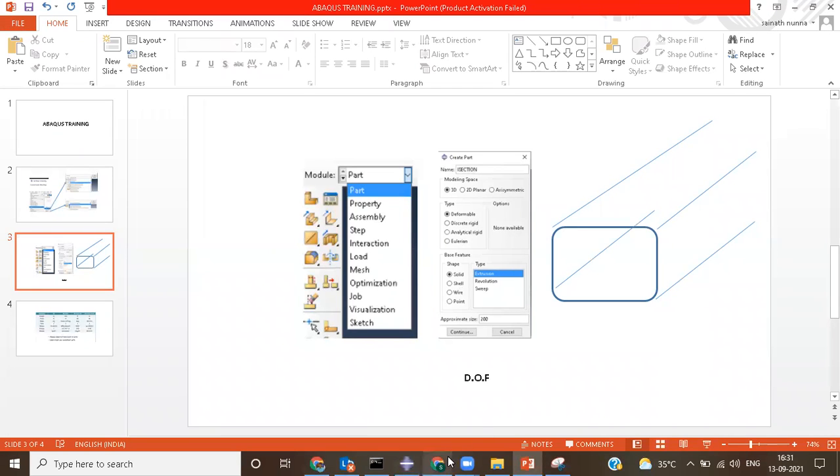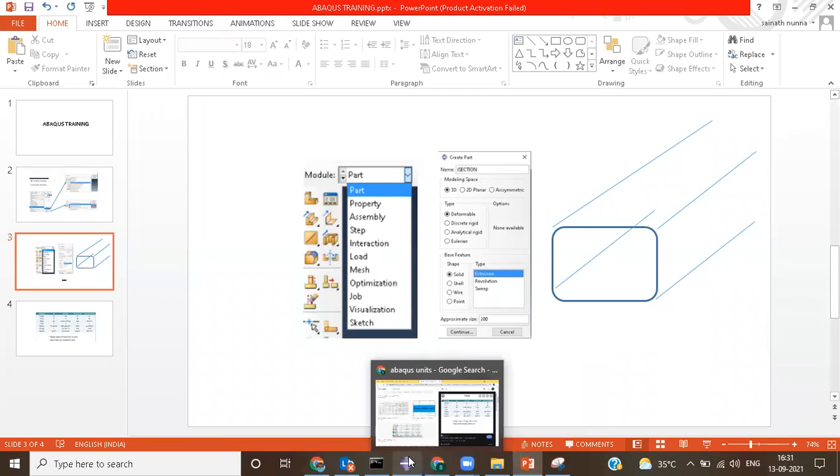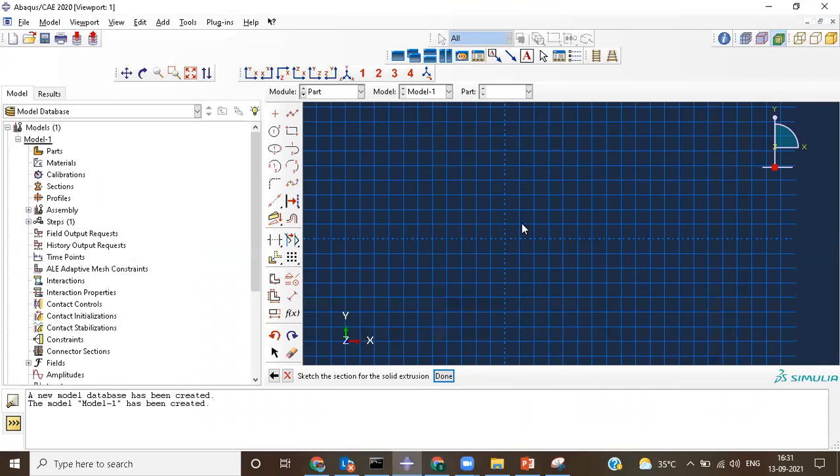Okay, so now going here, I would like to do this one. These are all the sketch modules actually. Previously in the part module you have seen a sketch module also, right? The sketch module is inside the part module: when you select create a part, then automatically you are entering into your sketch module. Now in the sketch module you can generate this one.